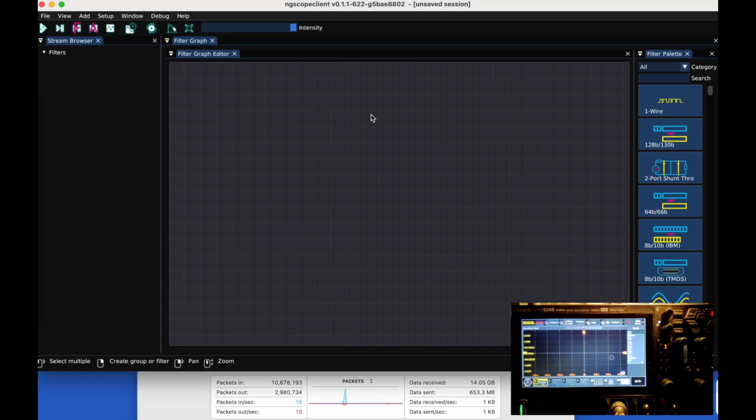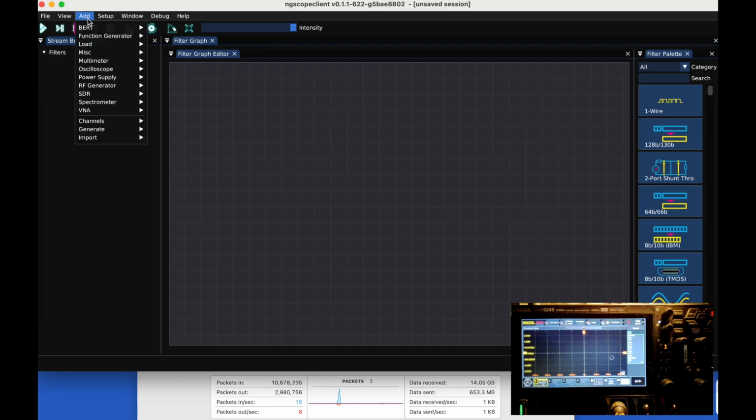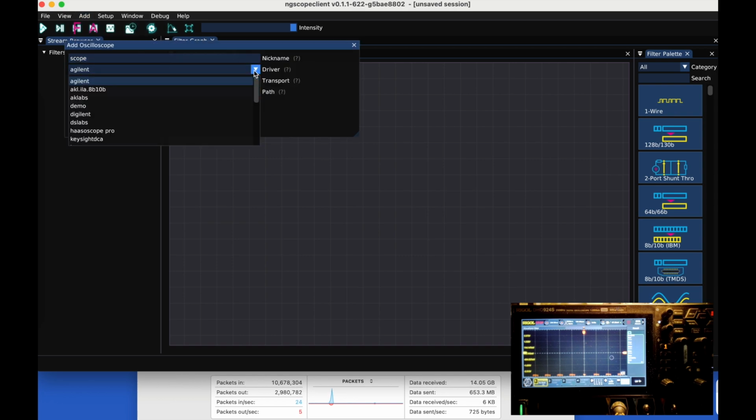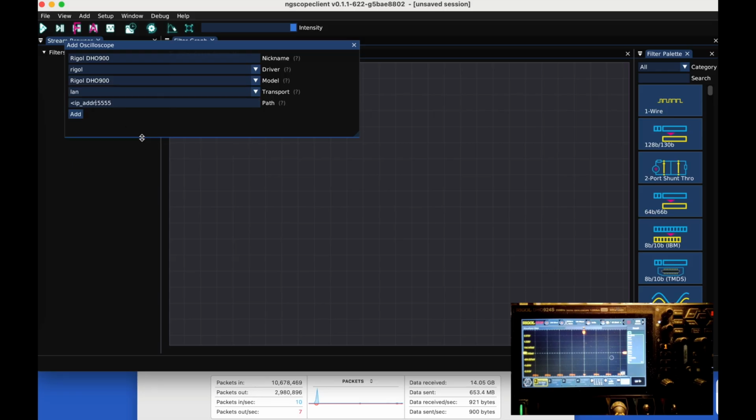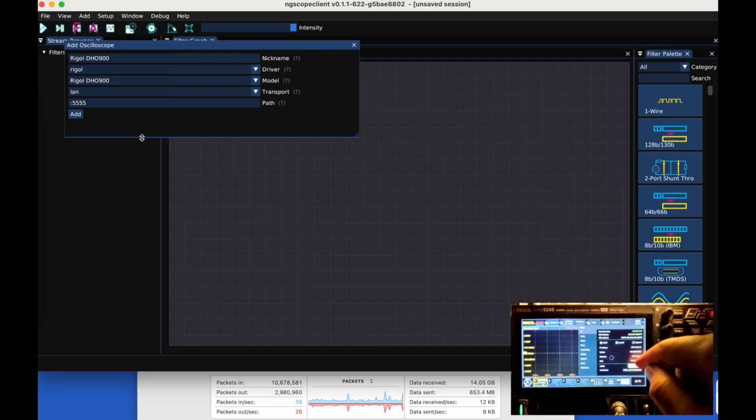Alright, so we're going to add the oscilloscope. Very easy. Oscilloscope connect, in my case is Rigol 900. We need the IP. Click here in the corner and we can get the IP.